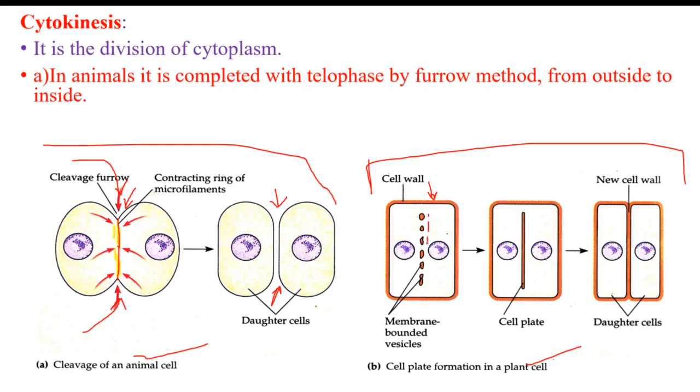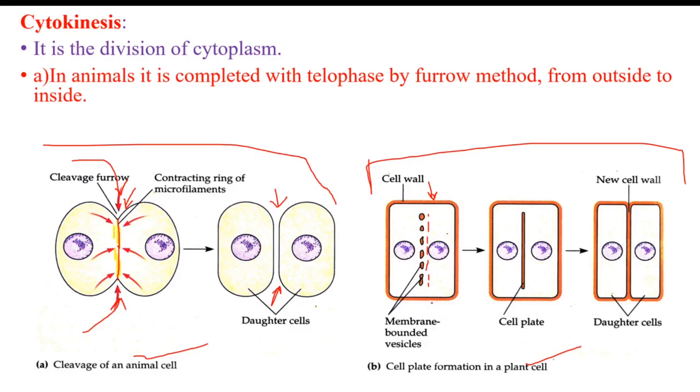At the center of this cell you can see small vesicles arranged. These membrane bound vesicles are cut by the Golgi complex and the endoplasmic reticulum, and they get arranged at the center of the cell in between these two nuclei.